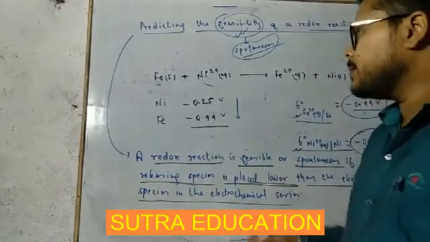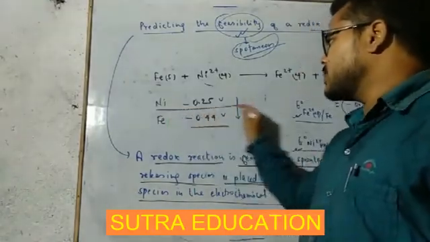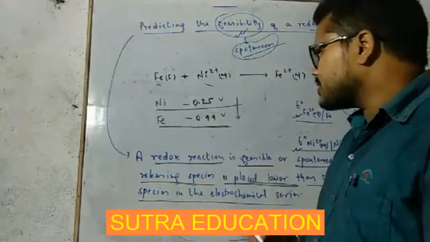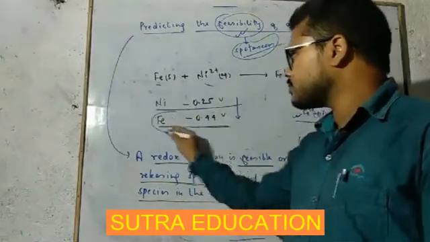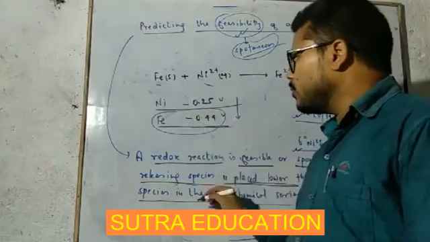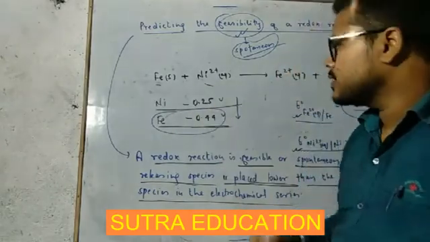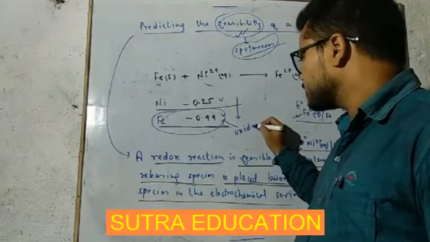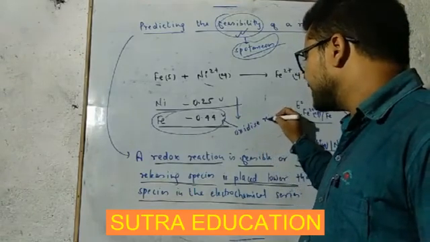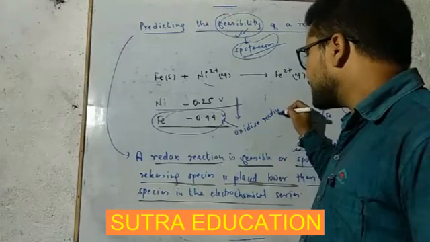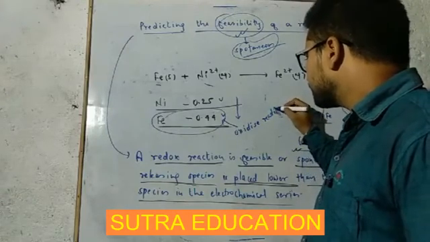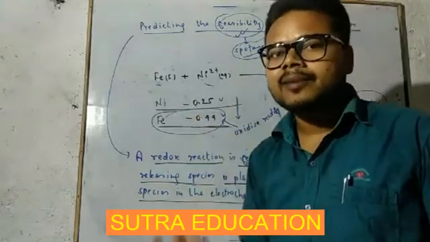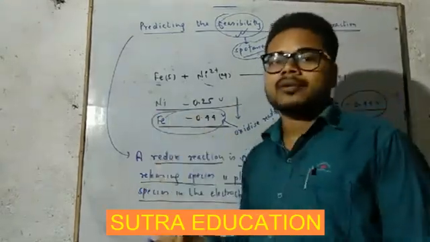So clearly there are two species, nickel and iron, and as this iron is placed below this nickel, what does this mean? This means it is going to oxidize readily as compared to nickel. Iron will oxidize readily because it is placed lower in the electrochemical series.